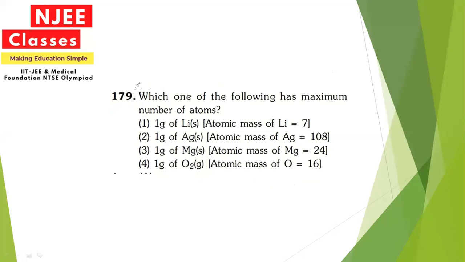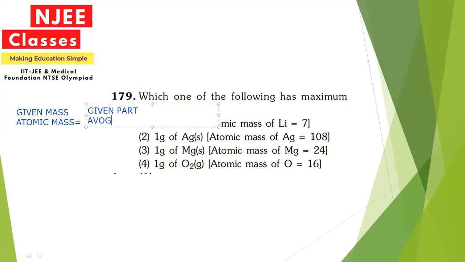So before calculating all the things, let us find out one equation, that is, given mass divided by atomic mass equals to given particles divided by Avogadro number.